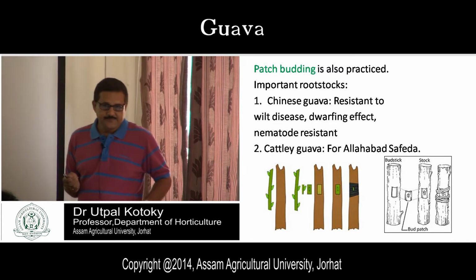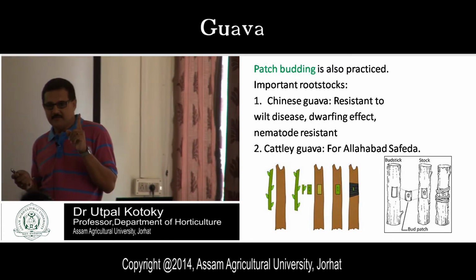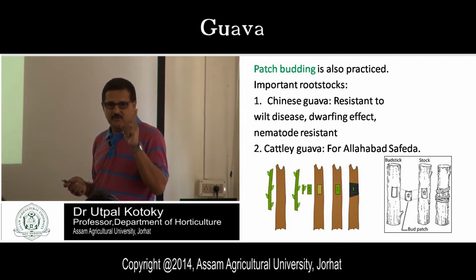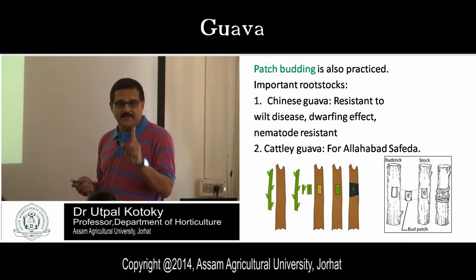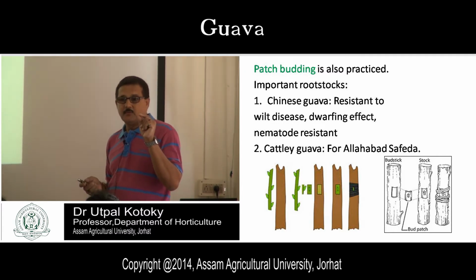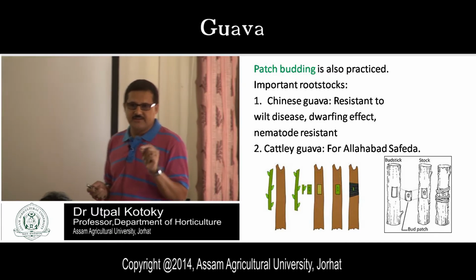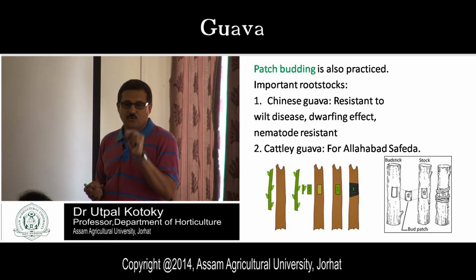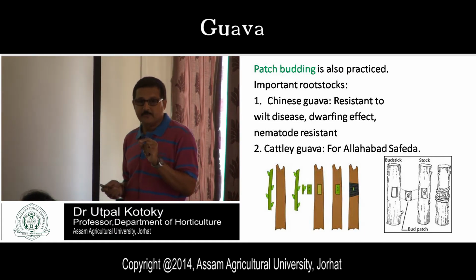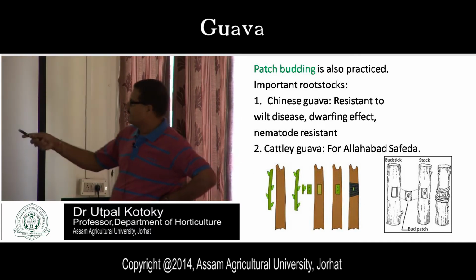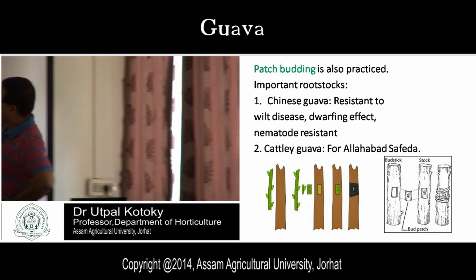Only a bud, because for budding you should put a bud on the rootstock. You should insert a single bud with a small portion of bark on the rootstock. Okay, here you see, this is the method of your budding.